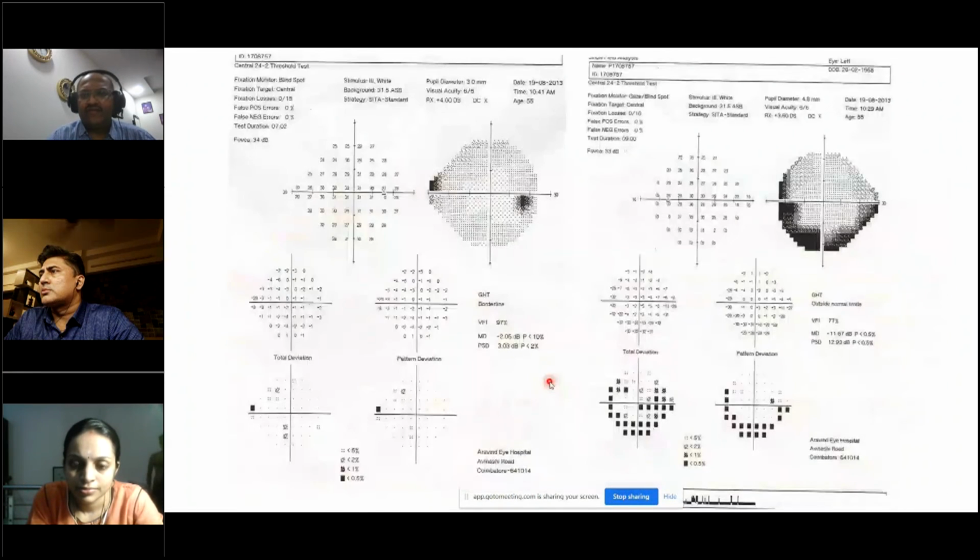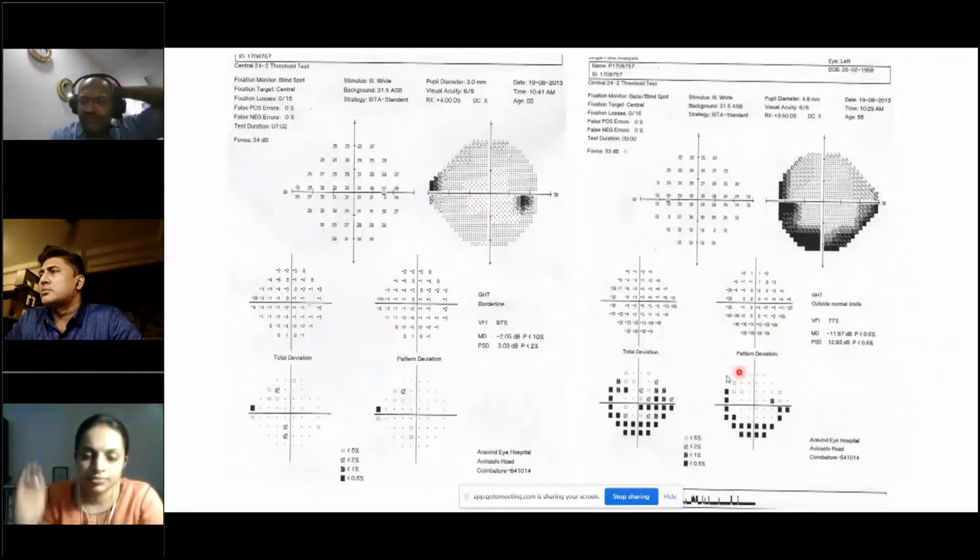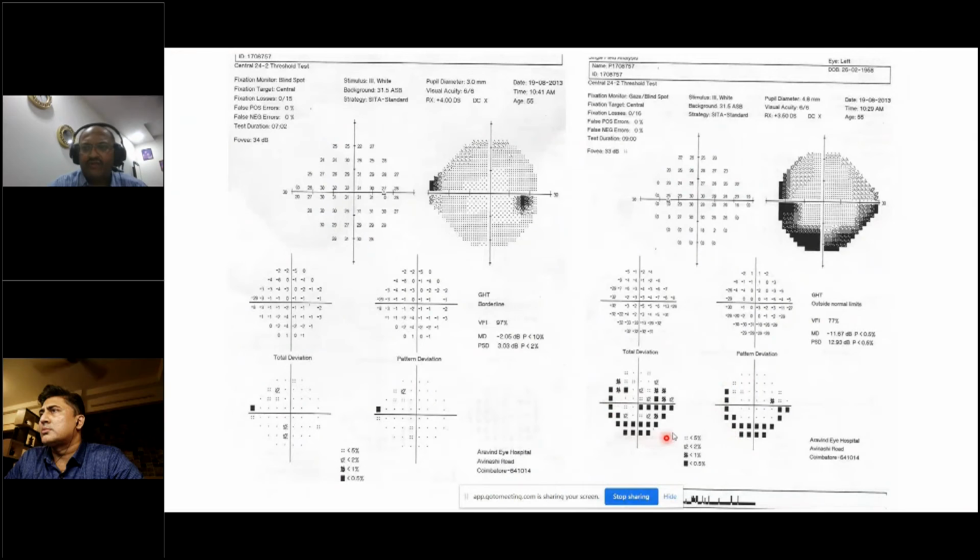Once the visual field came, this is what it came out to be. Of course, with experience, you can say this is a rim scotoma. But what I was not very happy about was, why were these two points in the periphery here? You can have one point, but why two?